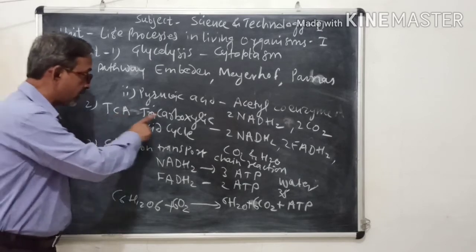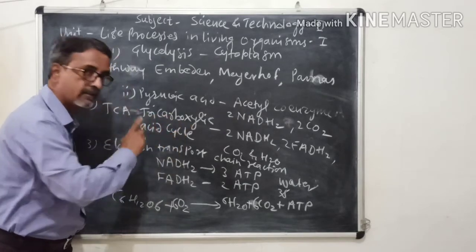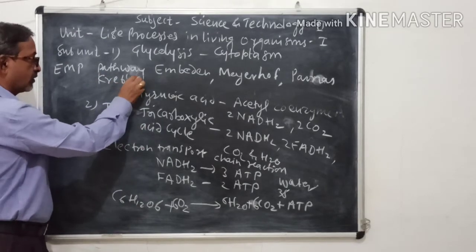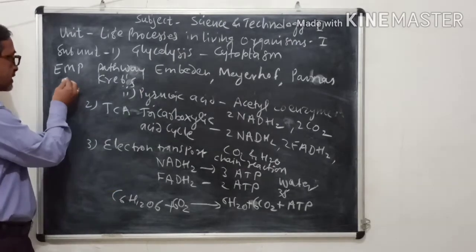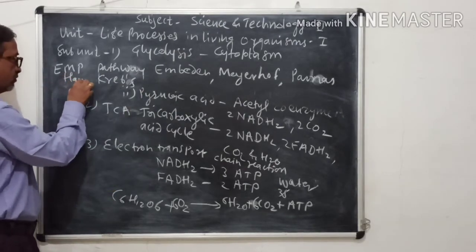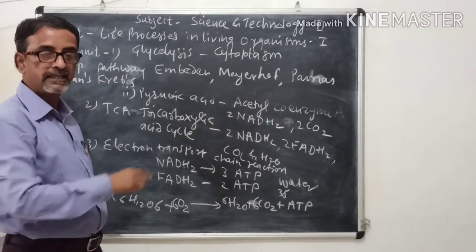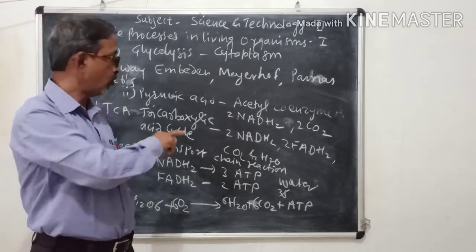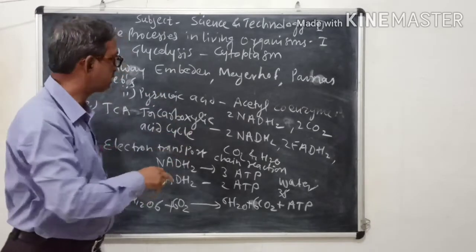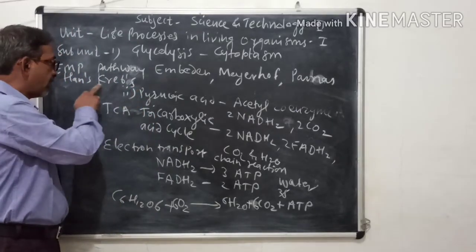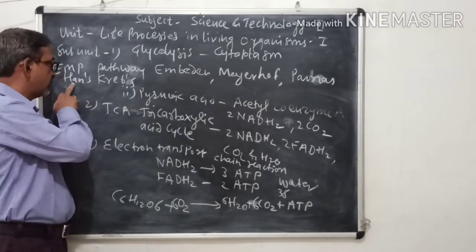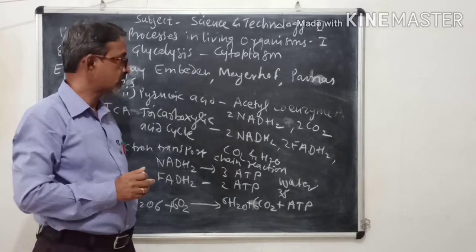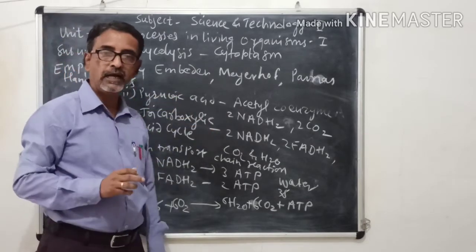Now this TCA or tricarboxylic acid cycle is also called the Krebs cycle, because Sir Hans Krebs discovered this cycle, and he got a Nobel Prize for this discovery, and hence it is called the Krebs cycle. So we must know these other names. So that is all about aerobic respiration.